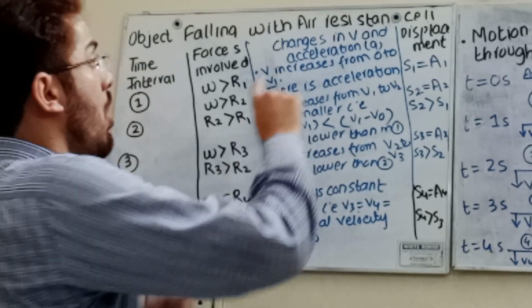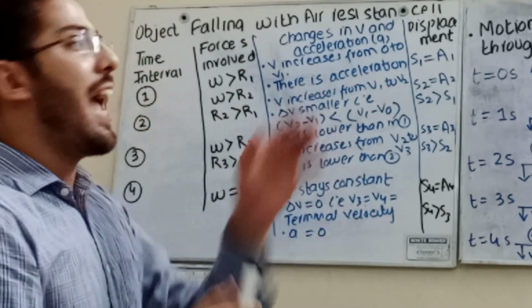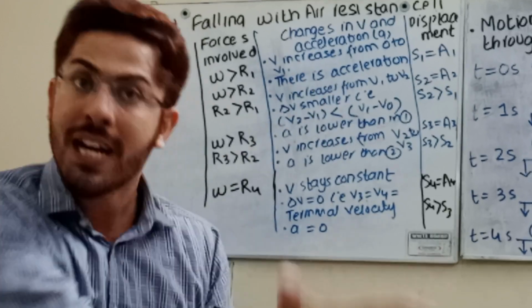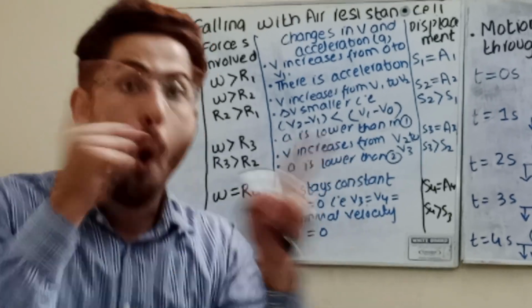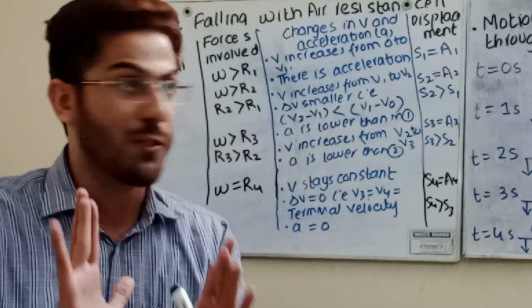Velocity increases from 0 to V, and there is an acceleration. As the speed increases, there must be an acceleration, or if the direction changes, acceleration will be produced, which I explained to you.